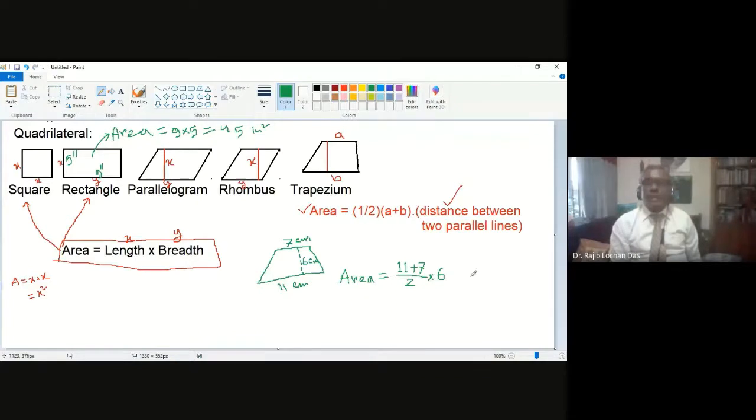That is half into a plus b, all the same thing. 18 by 2 is 9, and 9 into 6 is 54. What will be the unit? That will be centimeter square.